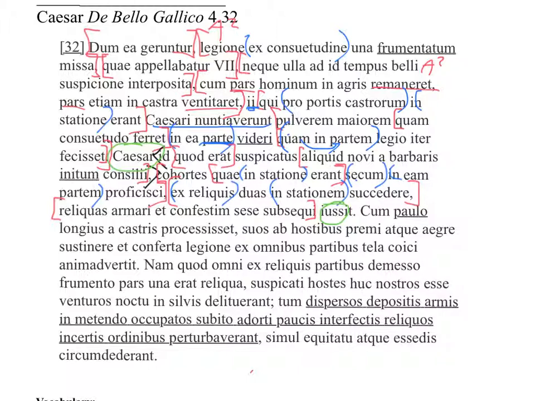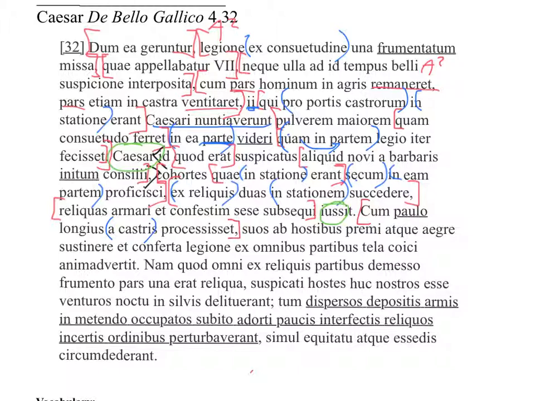Let's read the next part here. Okay, we start with cum Paulo longius. When we see cum, I'm pretty sure we start a clause, so let's start that there. Paulo longius a castris. Well, that looks like a prepositional phrase. Processisset ends our cum clause.